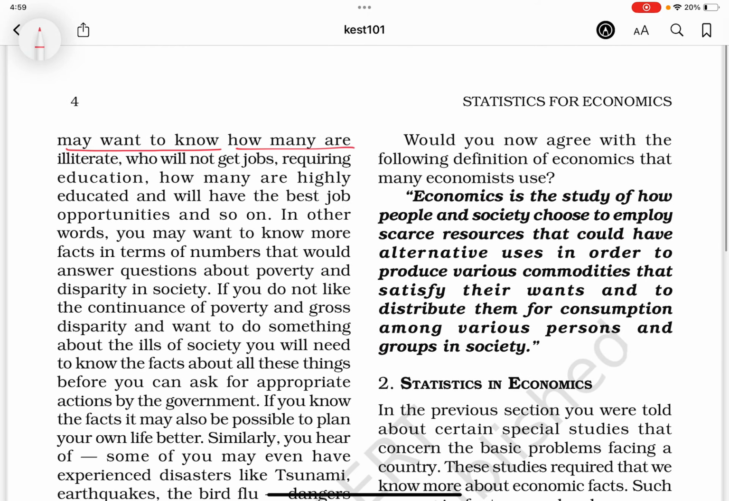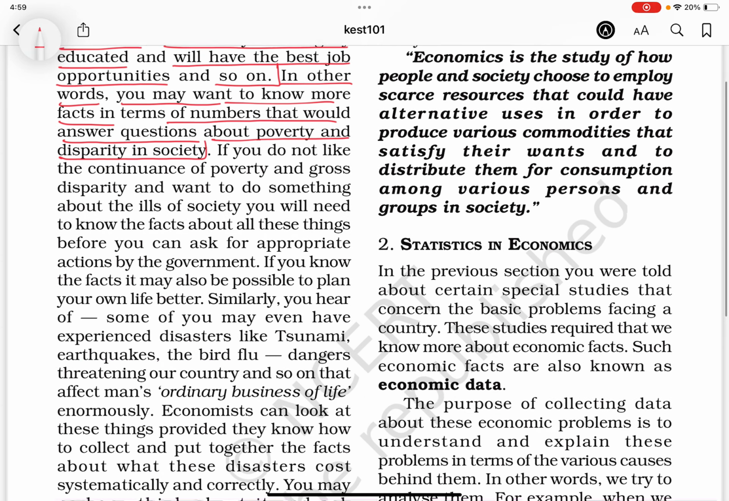You may want to know how many are illiterate, who will not get jobs requiring education, how many are highly educated and will have the best job opportunities, and so on. In other words, you may want to know more facts in terms of numbers that would answer questions about poverty and disparity in society. If you do not like the continuance of poverty and gross disparity and want to do something about the ills of society, you will need to know the facts about all these things before you can ask